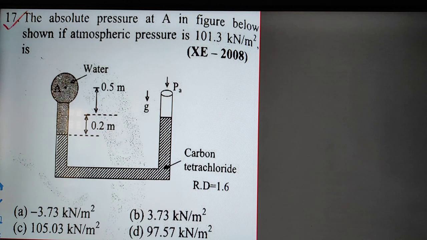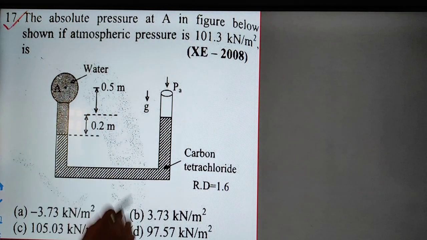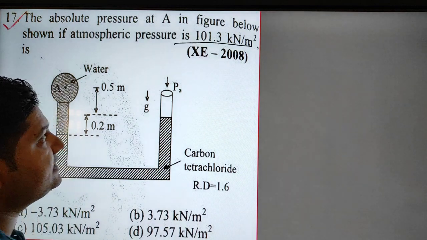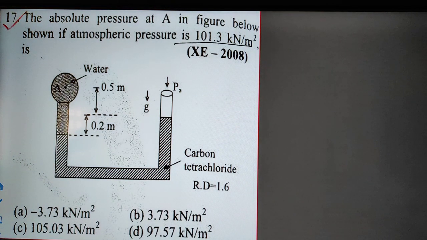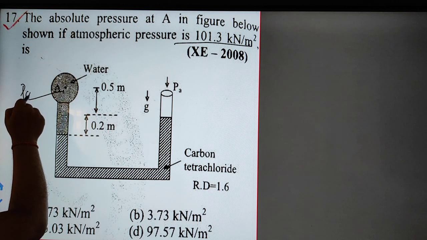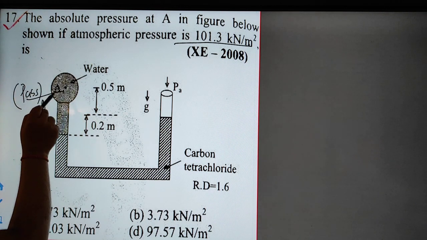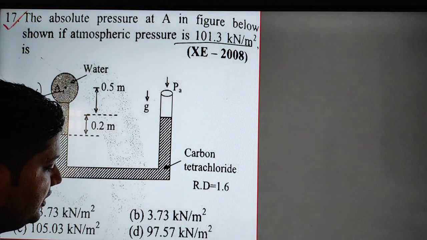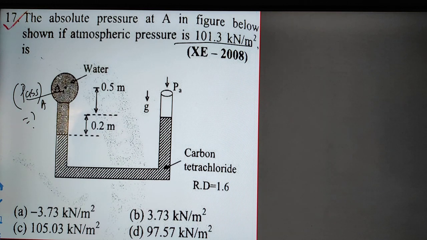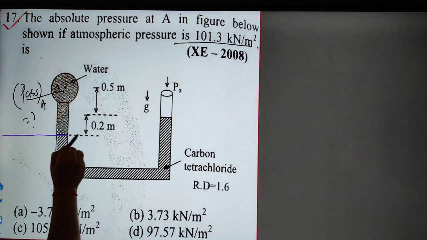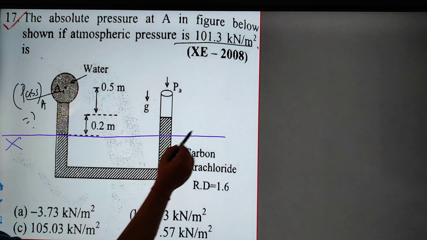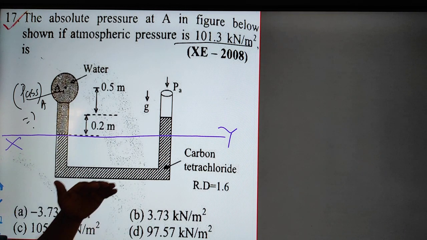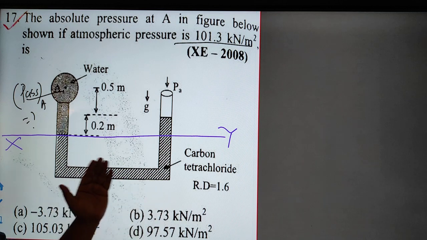Here it is asking for the absolute pressure at point A in the figure below. Atmospheric pressure is already given to us, and it is asking for the absolute pressure at this point A. For this we have to choose a reference line where we can apply the manometric equilibrium equation. I choose this line as my reference line, because as I already told you, you choose a reference line in such a way that below it the same fluid of the same specific gravity must be present.